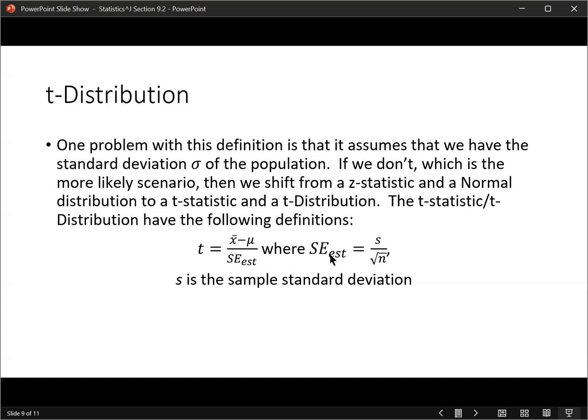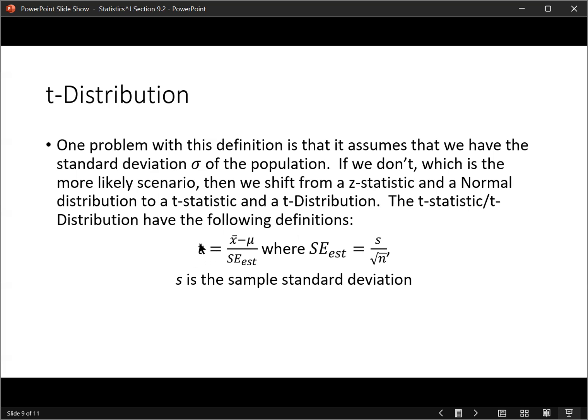So we're going to introduce the idea of a standard error estimate. The difference is that instead of having the standard deviation from the population in the numerator, it has the standard deviation from the sample in the numerator. That's going to be much easier to calculate. Presumably we collect the sample and can find its standard deviation easily enough, whereas with a very large population, we may not be able to find the standard deviation for it. Everything else here is the same.